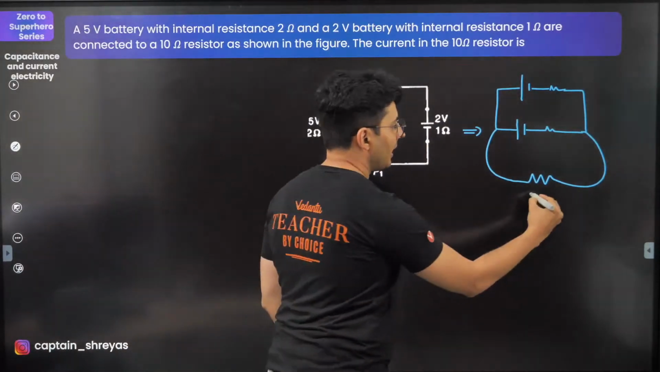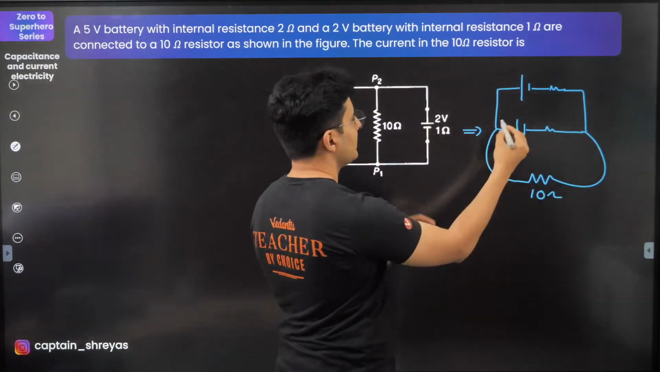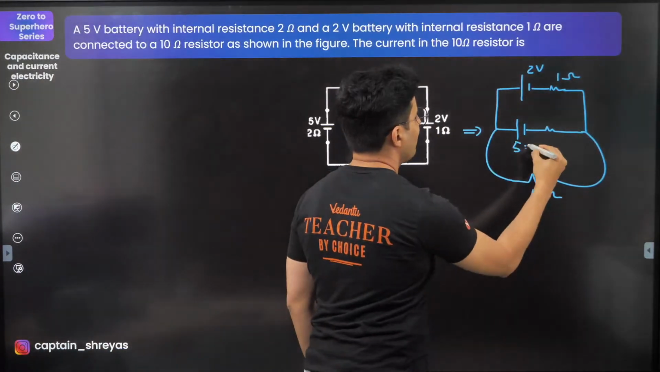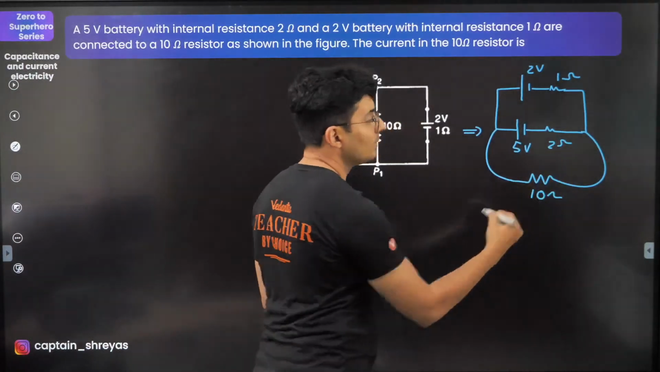This is 10 ohm. This is 2 volts, 1 ohm. This is 5 volt and this is 2 ohm.